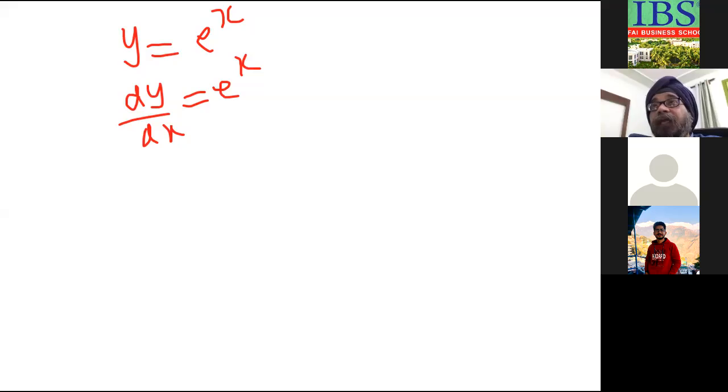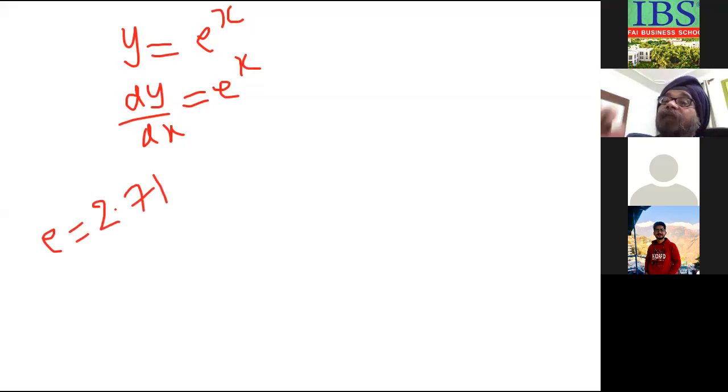We also use it in logarithms. The value of e is standard. What is the value of e? Can anybody recall? The standard value of e is 2.7. So e is an exponential. Y is an exponential function of x, e to the power x. So the differential formula is e to the power x.